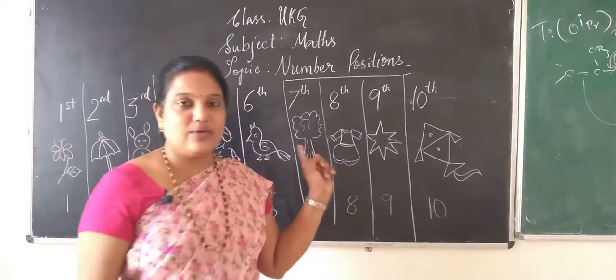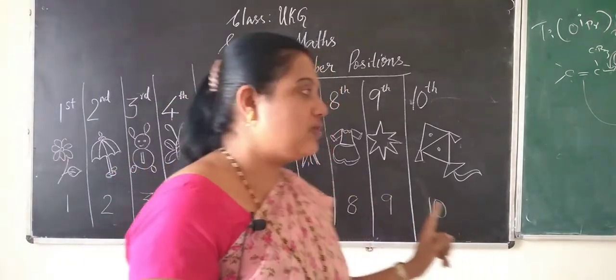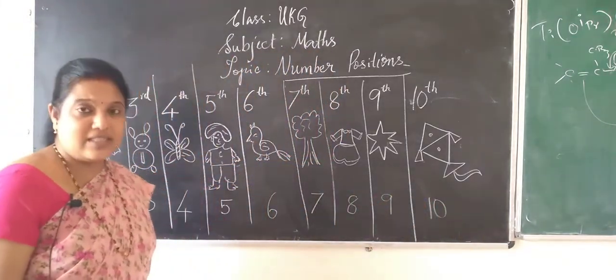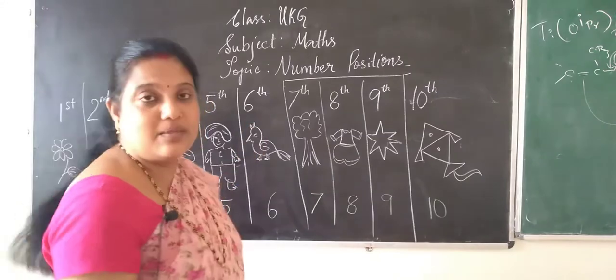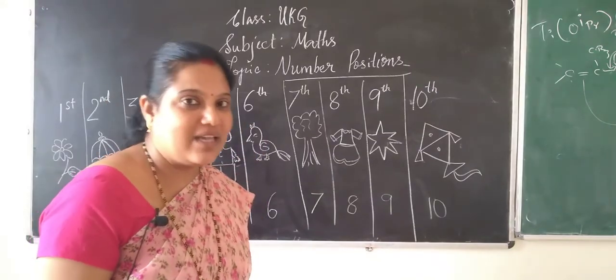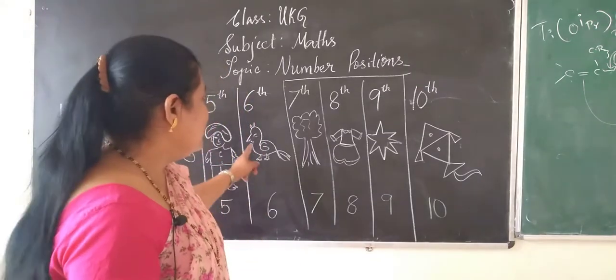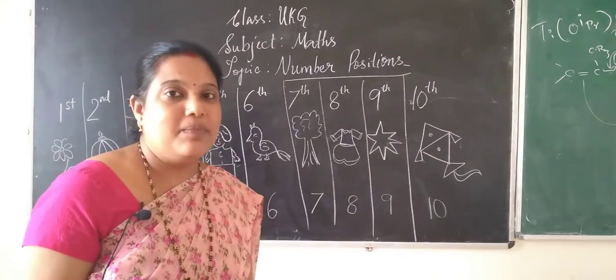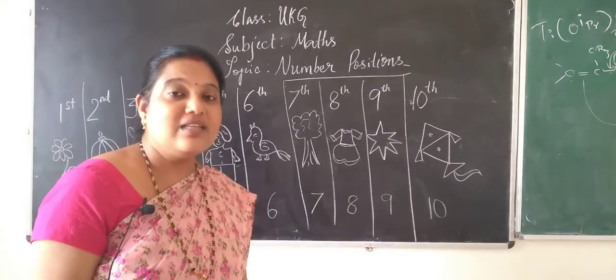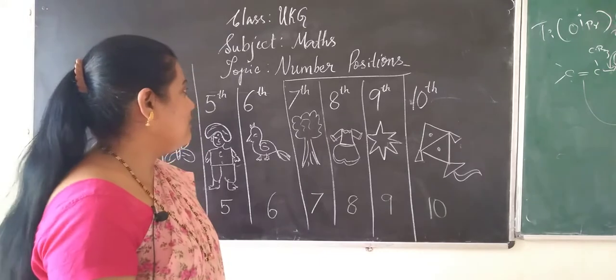Children, now you look at these pictures and tell me what is there in the sixth position. Okay, can you tell me? Yes, you can find a bird. There is a bird in the sixth position. You can tell like that.